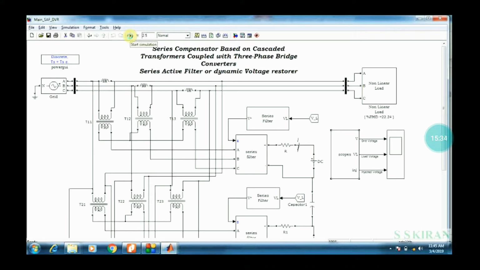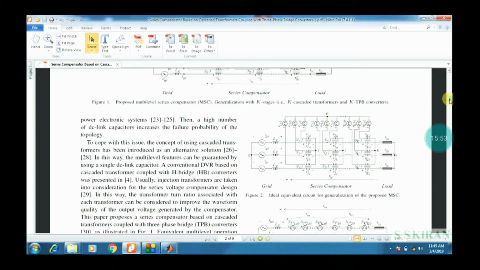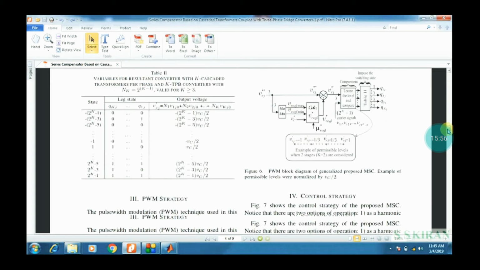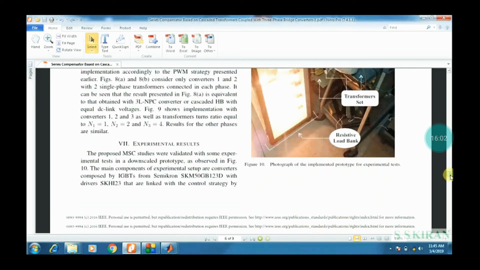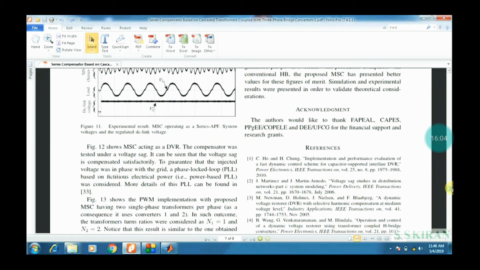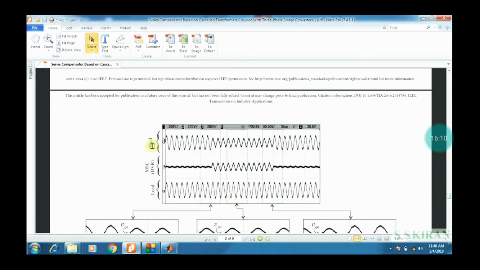Now, to execute the program, click on that delta symbol or arrow symbol, right? See here, there is some time mentioned: t equals 0, executing. Now the program will be executing. Simultaneously, observe the results, what type of results you can expect in the coming block. There are various results in this base paper, and based on the results we can conclude. See them: swell, grid, MSC, DVR.